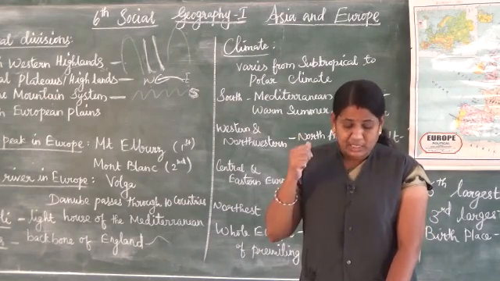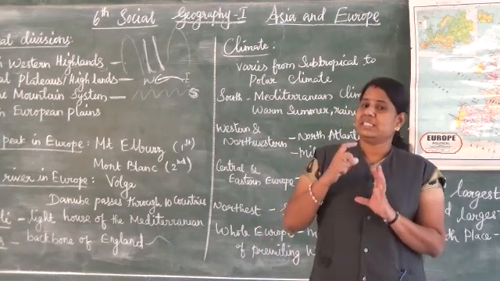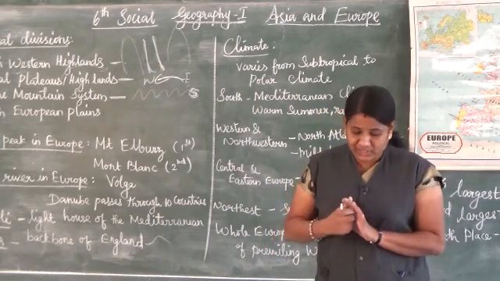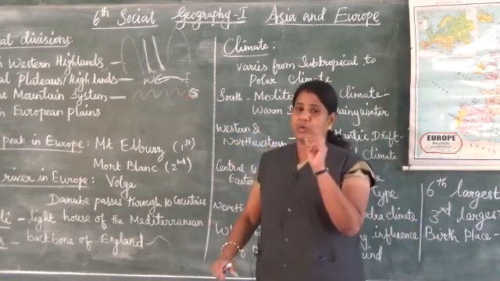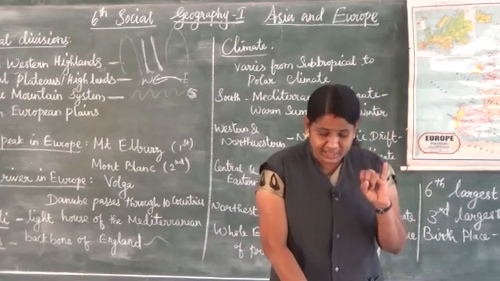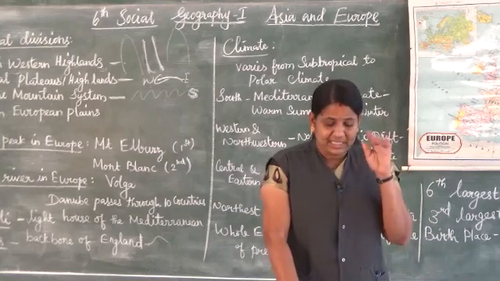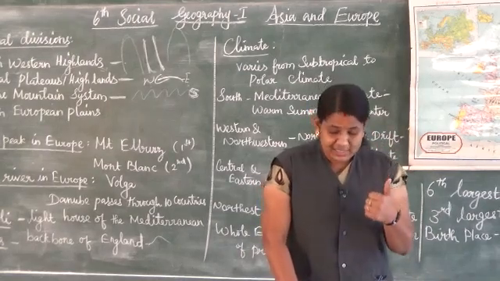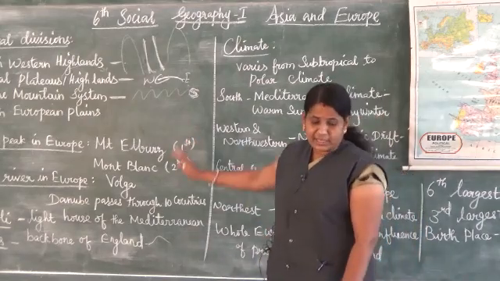The last ones are the Caucasus and the Carpathians. These are the mountains located in Europe in the Alpine mountain system. Once more, which are the mountains? The Sierra Nevada, Pyrenees, Alps, Apennines, Dinaric Alps, Caucasus and the Carpathians.